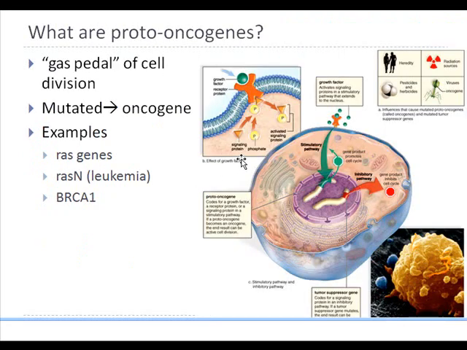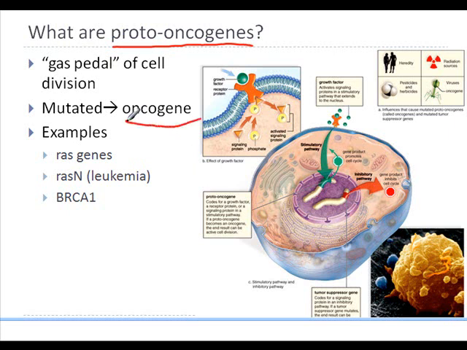Now, two more terms related to cancer cells. The first kind of genes that are related to cancer cells are called proto-oncogenes. There are certain genes in which there are mutations that will cause them to become oncogenes.